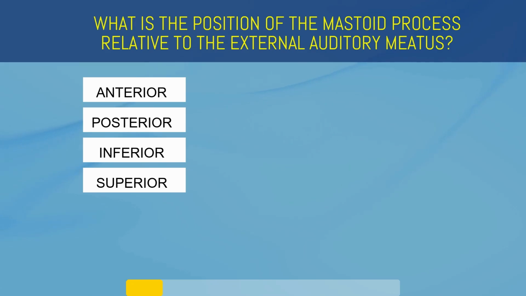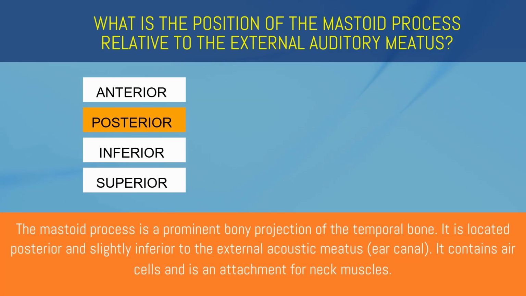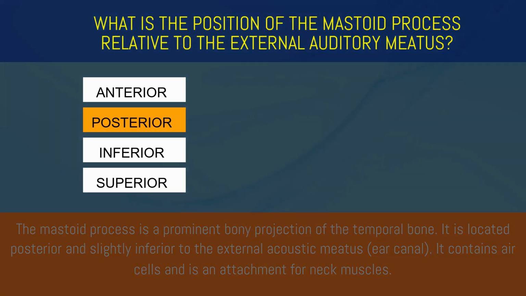What is the position of the mastoid process relative to the external auditory meatus? Anterior, posterior, inferior, or superior? Posterior. The mastoid process is a prominent bony projection of the temporal bone. It is located posterior and slightly inferior to the external acoustic meatus. It contains air cells and is an attachment for neck muscles.